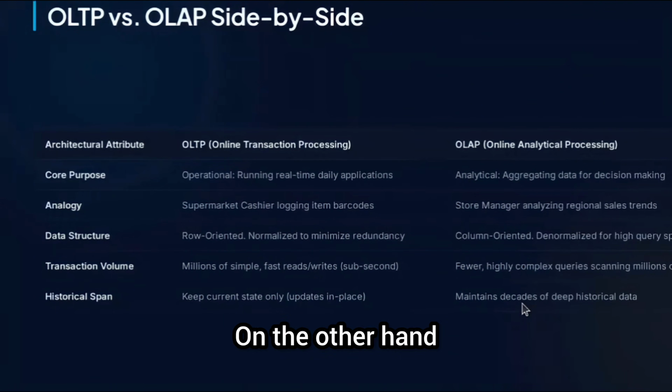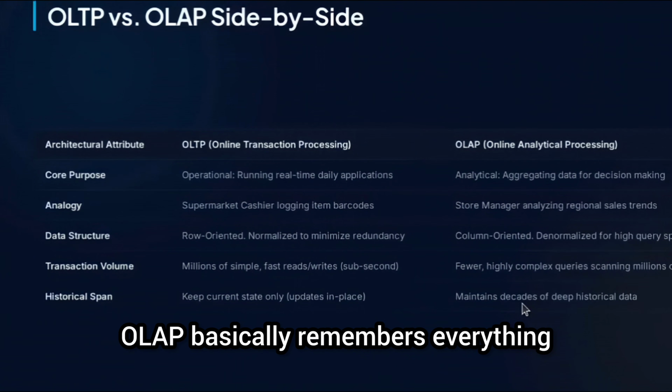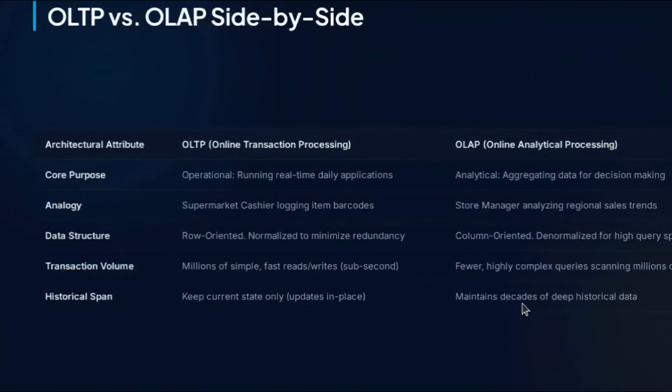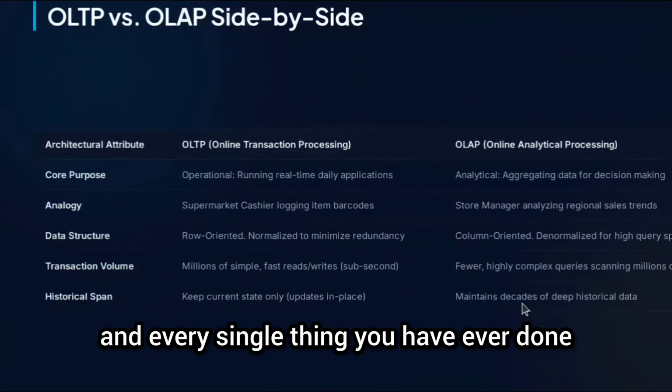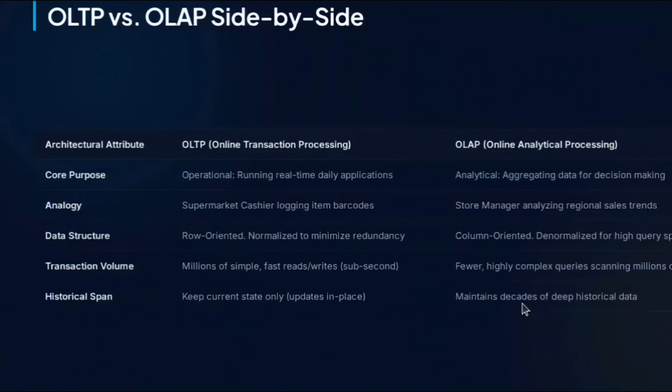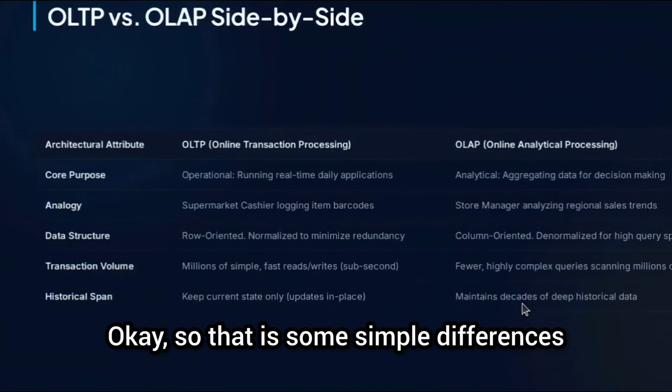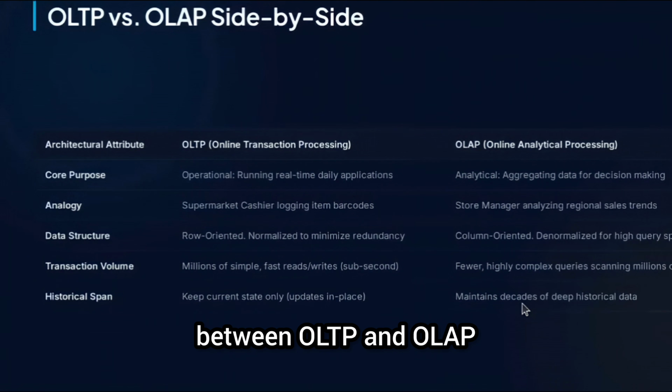And on the other hand, OLAP basically remembers everything. It saves a snapshot of your old address, your new address, and every single thing you have ever done for the last 10 years. So it holds on to the past because history is where the valuable trends are hidden. Okay, so those are some simple differences between OLTP and OLAP.